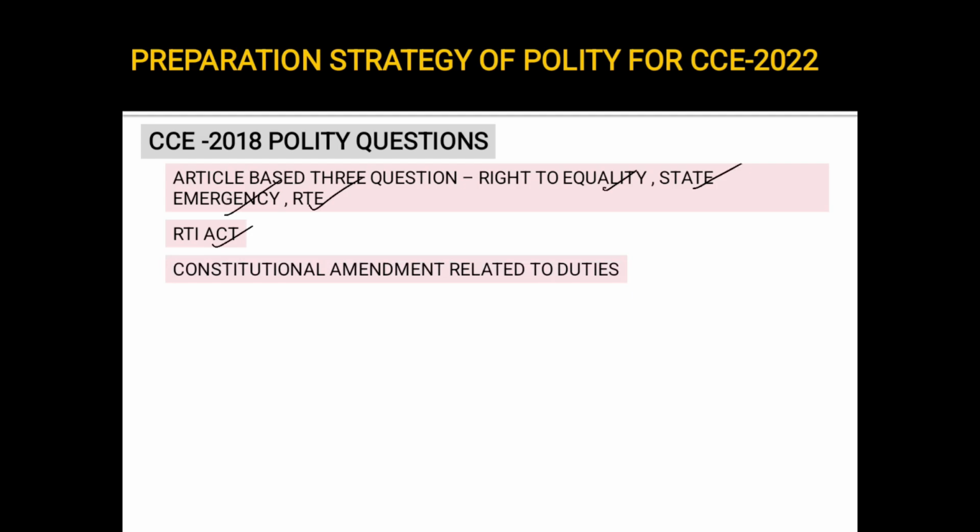There was a question on constitutional amendment. Last year there was a question on constitutional amendment related to Panchayati Raj, right? 73rd amendment. This time there was a question, which constitutional amendment is related to duties. Duties are again a very important topic. Swaran Singh committee and other things are usually asked. There was a question, who appoints the district judge? Okay, there may be options like president, governor, etc.